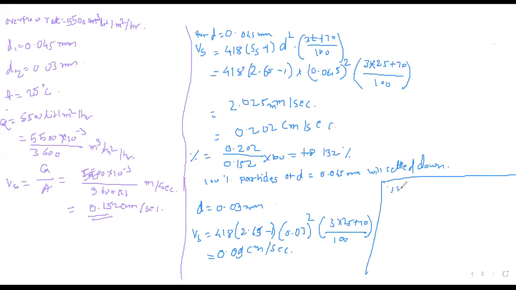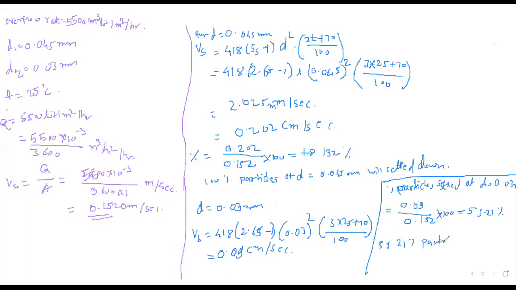So here again you can find out settling percentage of particles settled at diameter d is equal to 0.03 mm is equal to 0.09 upon 0.152 into 100 is equal to, tell me. 59.21. 59.21%.